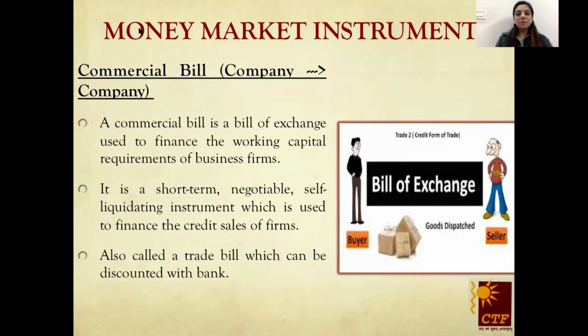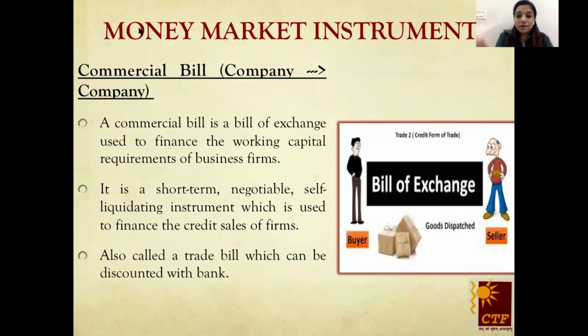The next one is commercial bill. As I explained earlier, commercial means company to company. This is the way to remember. And this bill, the concept you have done in your class 11, bills of exchange. What is a bill of exchange? The person who is the drawer sells the goods on credit. So he draws a bill that he has to receive a certain amount of money after a certain period of time. So this is also a money market instrument. And the drawer has the facility to get the bill discounted from the bank or also endorse it.